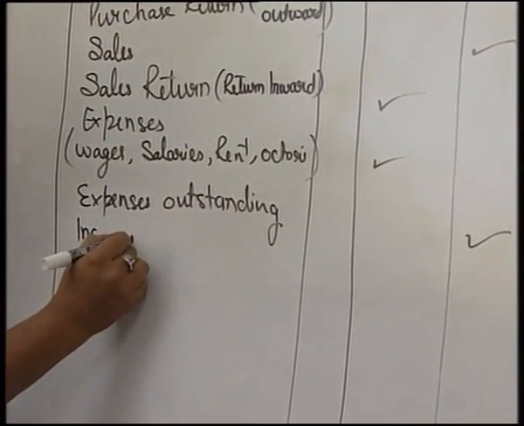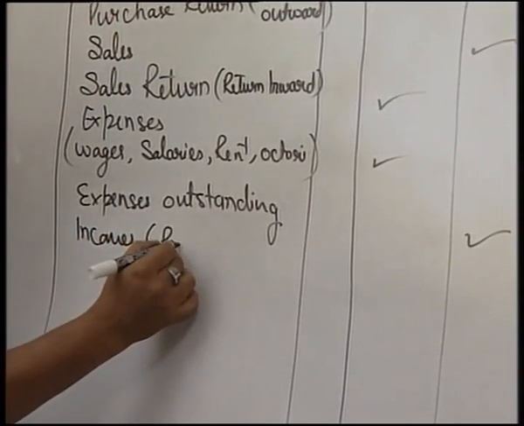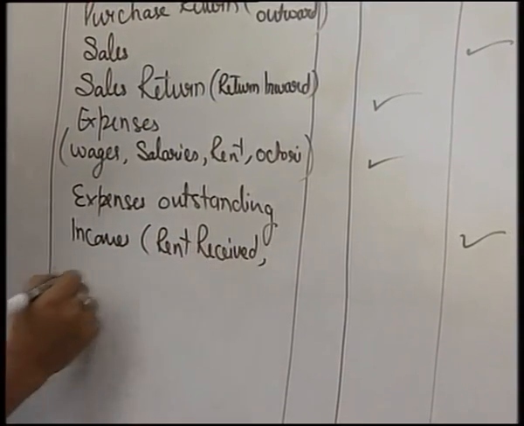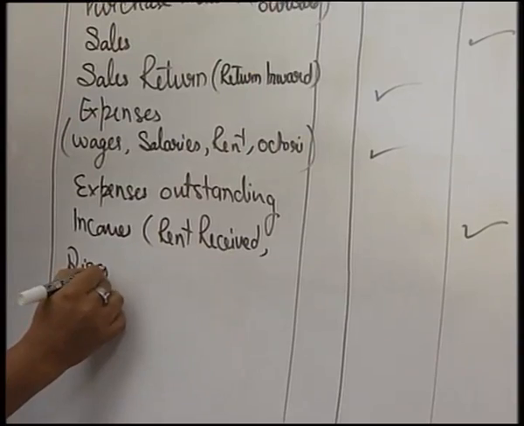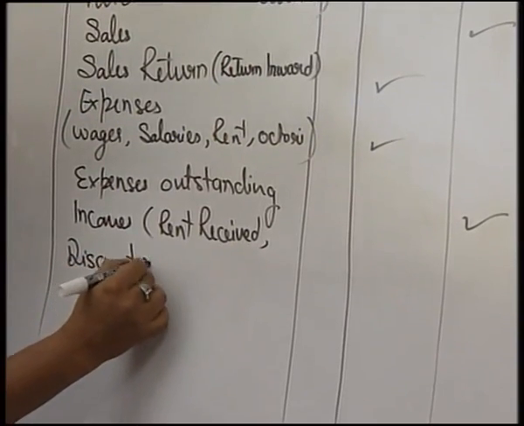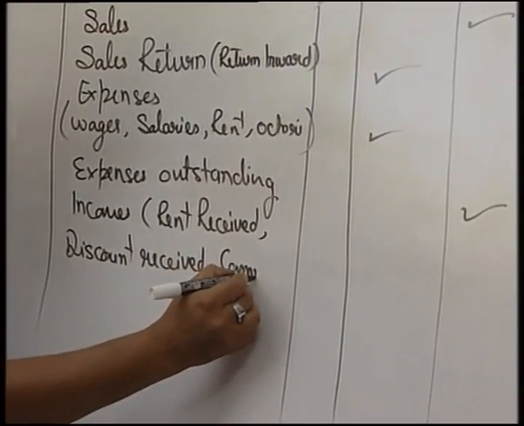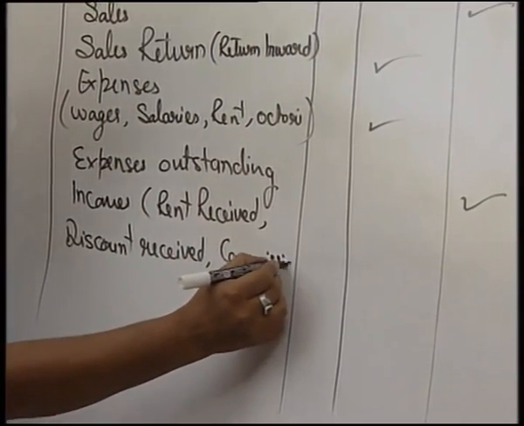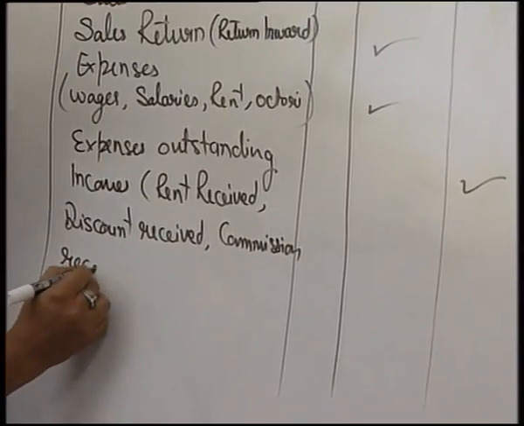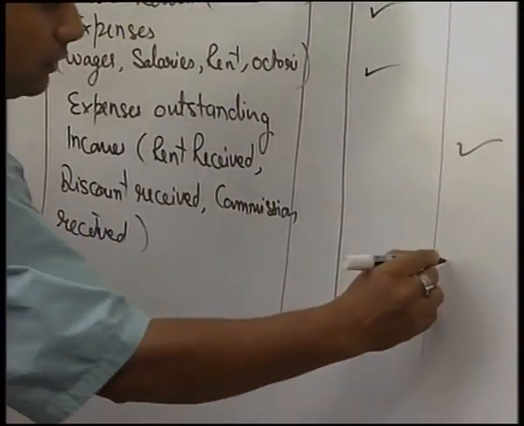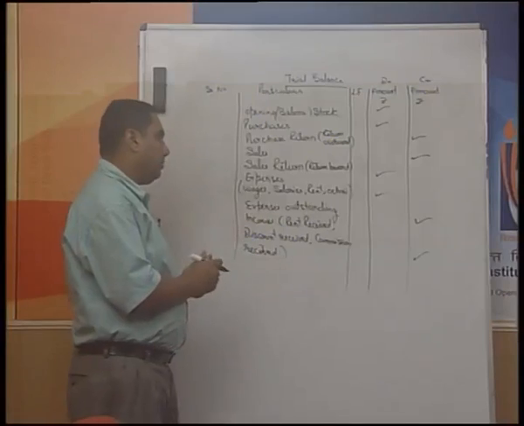Now, these incomes can be in the form of rent received, discount received, commission received, and so on. So, all these incomes are going to have the credit balances.